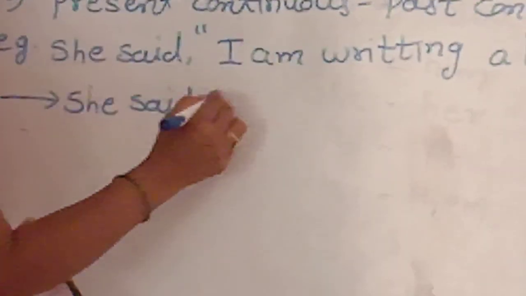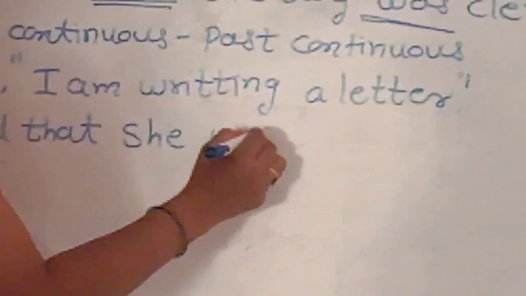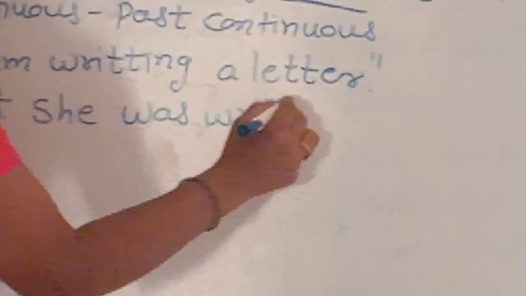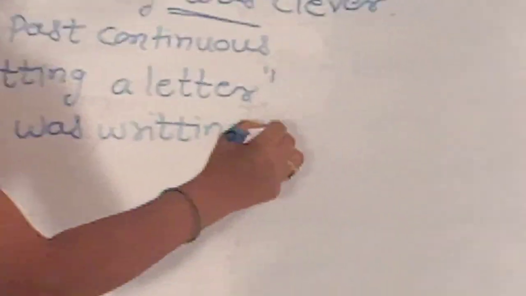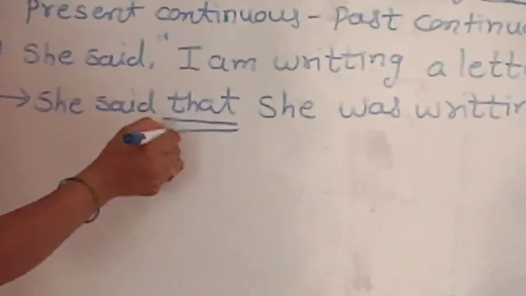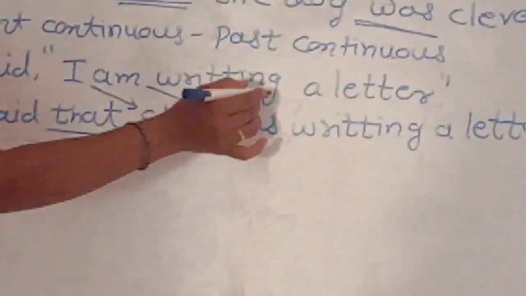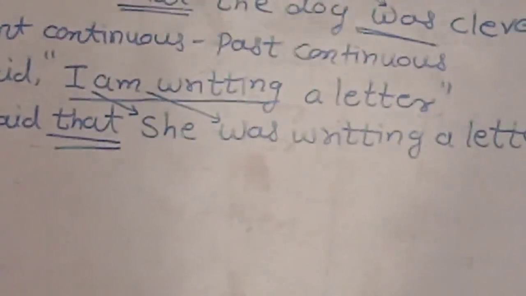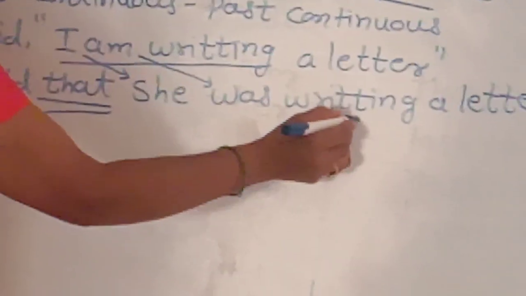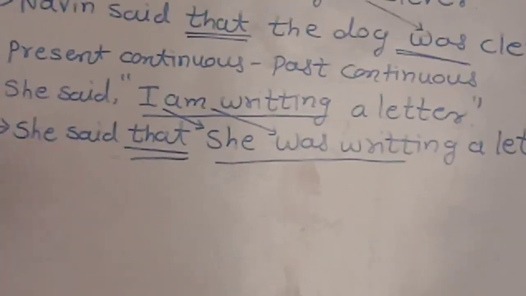Answer is, she said that she was writing a letter. What do we do? We take conjunction that here. We change I into she and am into was. Means I am writing, it is in present continuous tense. We change it into she was writing, means we change it into past continuous tense.